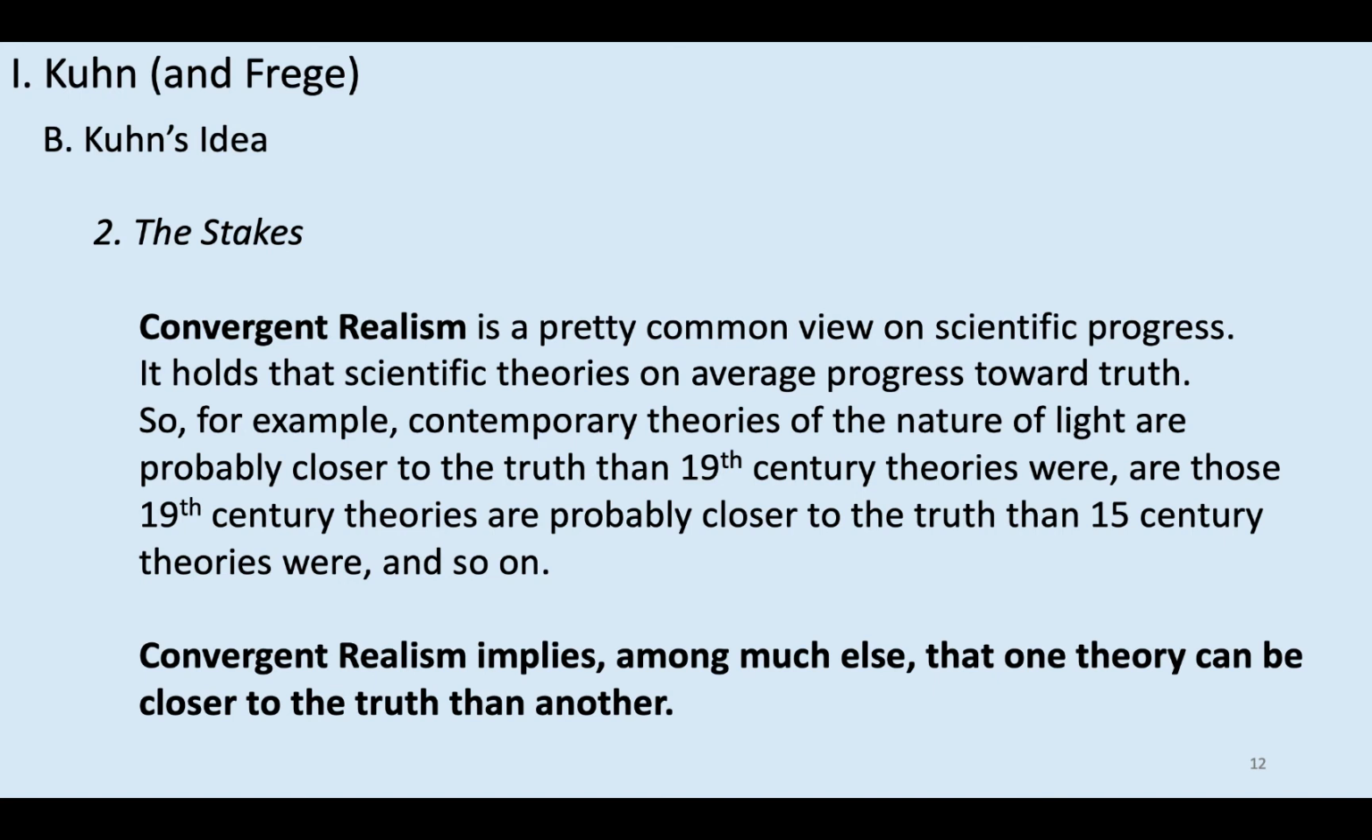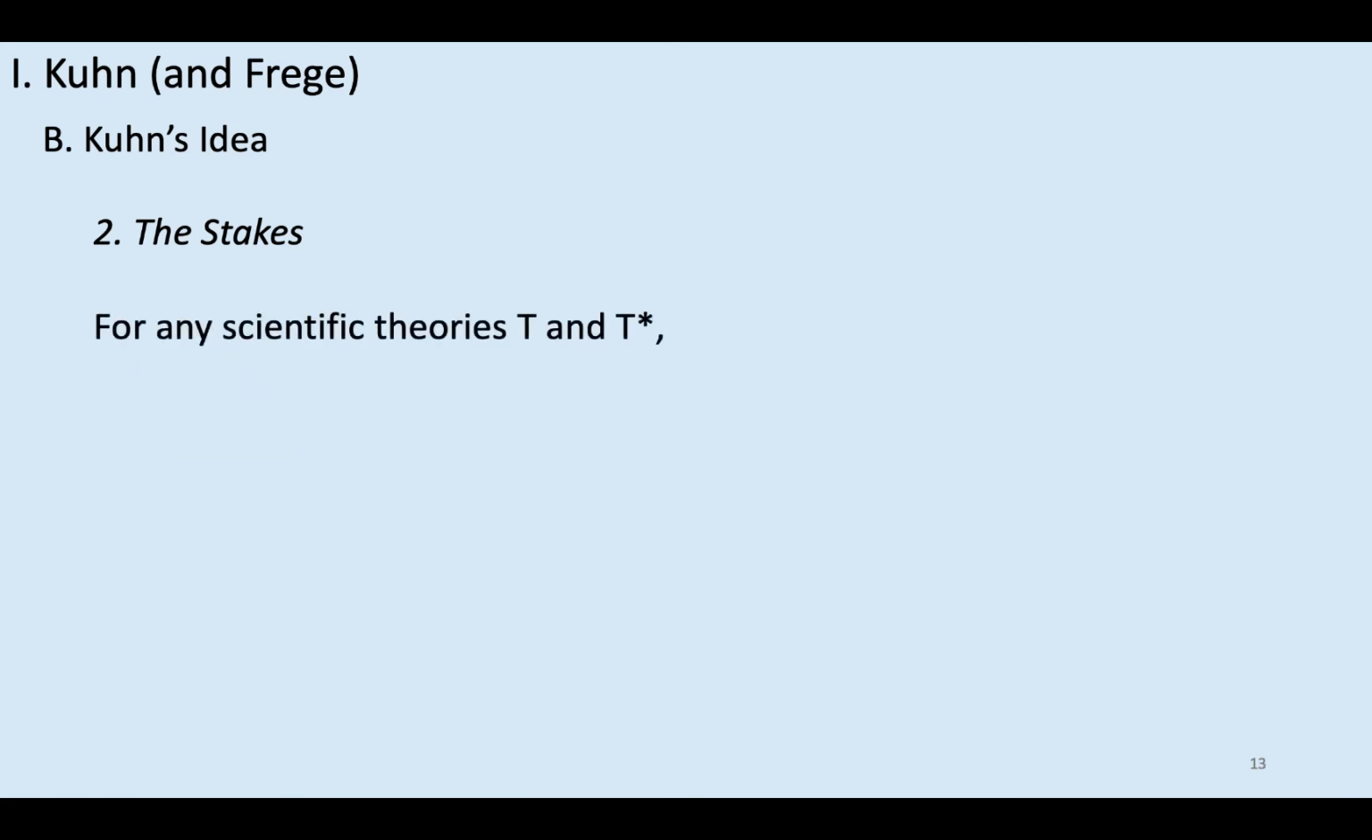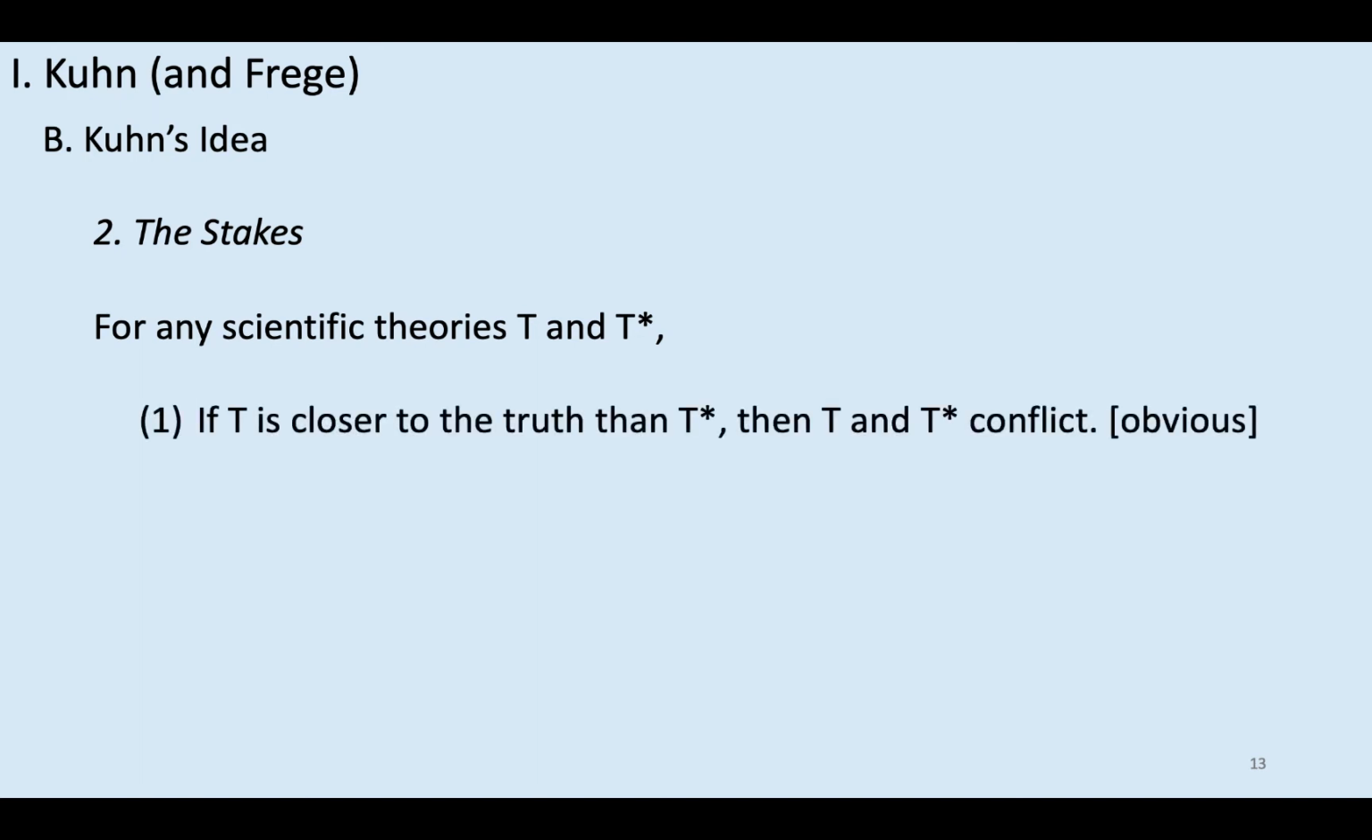Instead, we're going to look at Kuhn's motivation, partly because it's especially influential, for the claim that it's not the case that one theory can be closer to the truth than another. So here's the basic idea. For any scientific theories T and T star, if T is closer to the truth than T star is, then T and T star are in conflict. You can think of it like this. If you have two theories and they don't even go against each other, they're not aiming at the same thing.